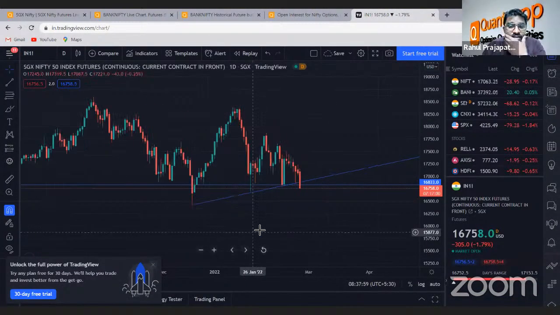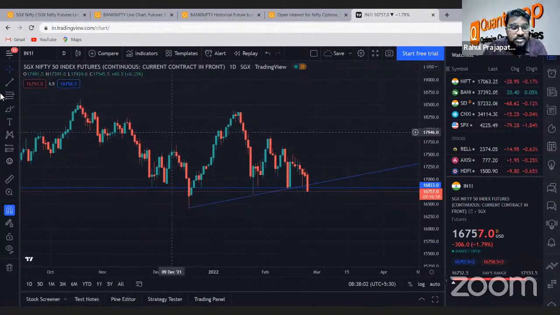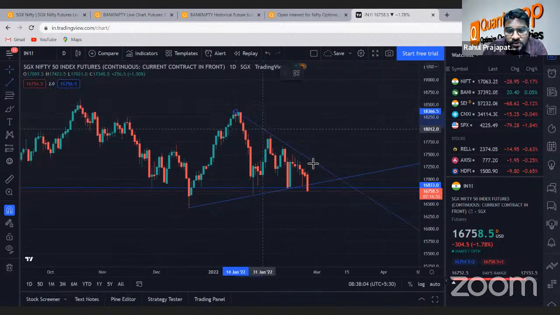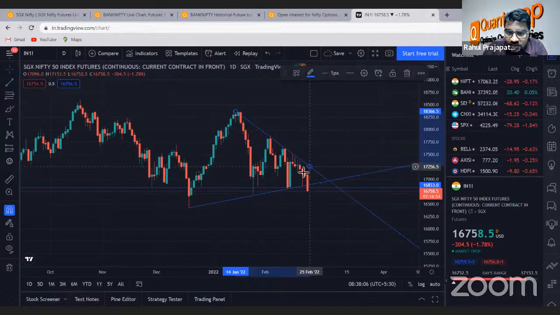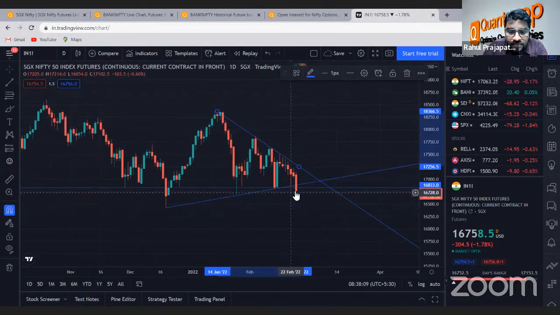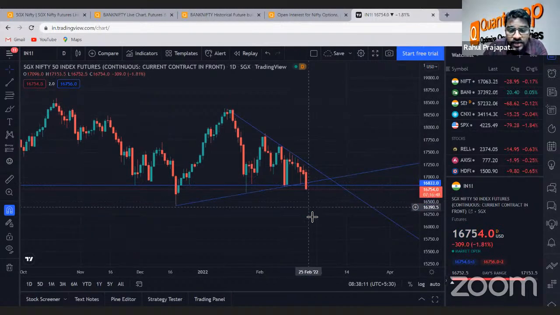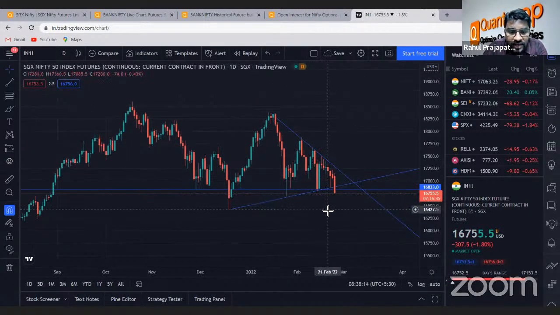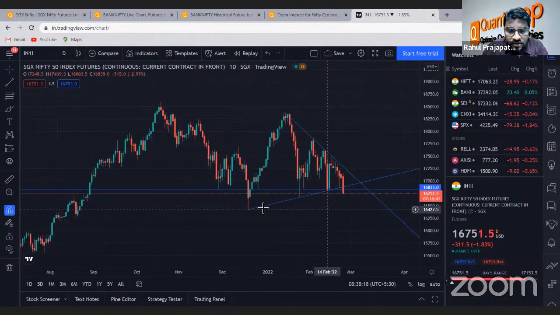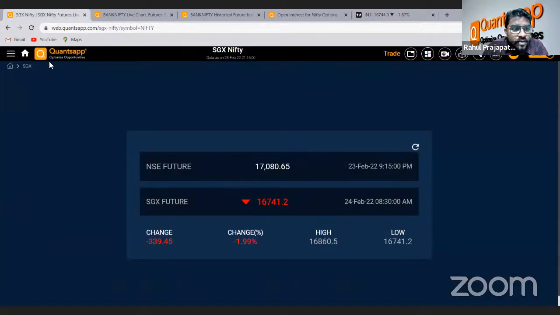Now, if we check the SGX chart, that's a live chart we can see here. You can see that the market has actually broken this range on this chart, right? It's giving a very severe close below this range on the daily chart. So if it further breaks that level, we can anticipate 16,400 could be the market level. This was the reference low for this move. So probably 16,400 could be the next level we are anticipating if the market sustains below this, right? Rest, let the market open and then we'll see how it behaves, right? Okay.